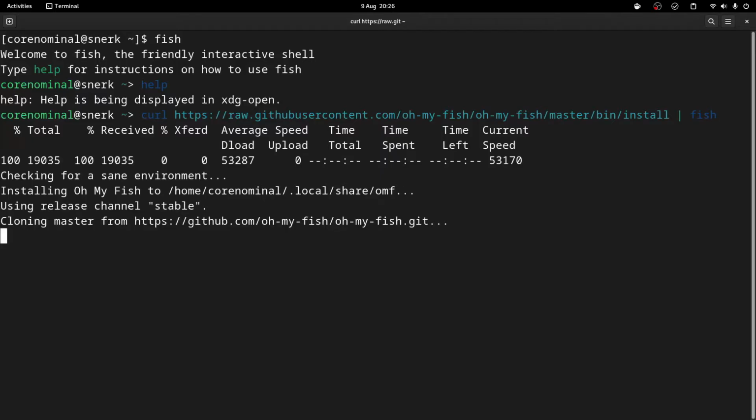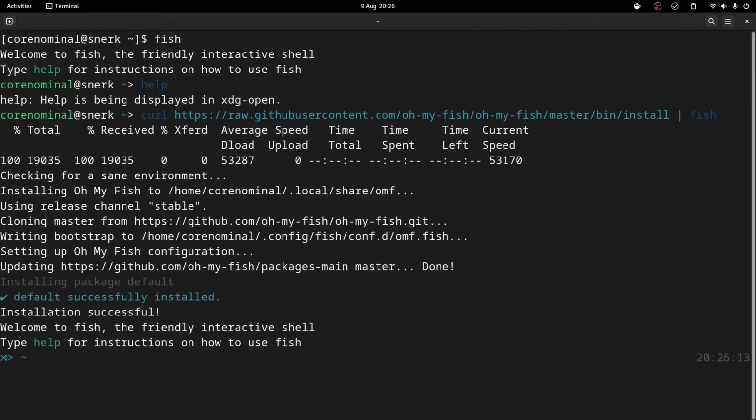Just give that a second. Okay, that took a little bit longer than I expected, but that's installed now. You can see my prompt has changed.